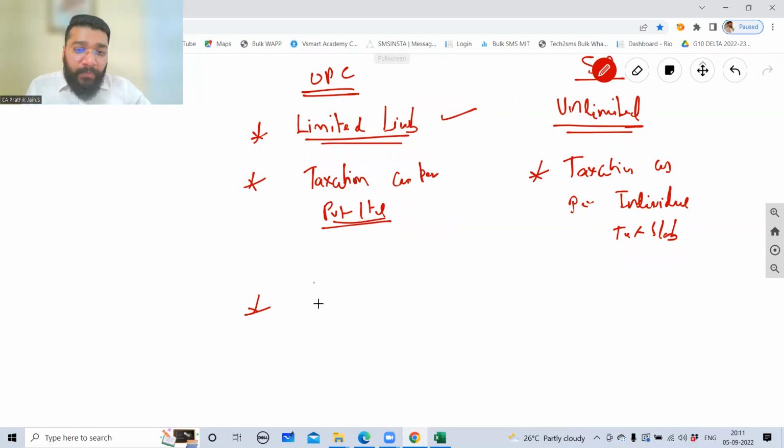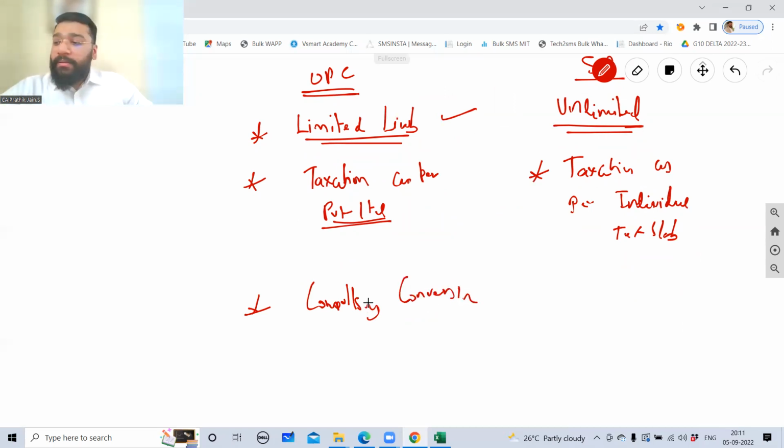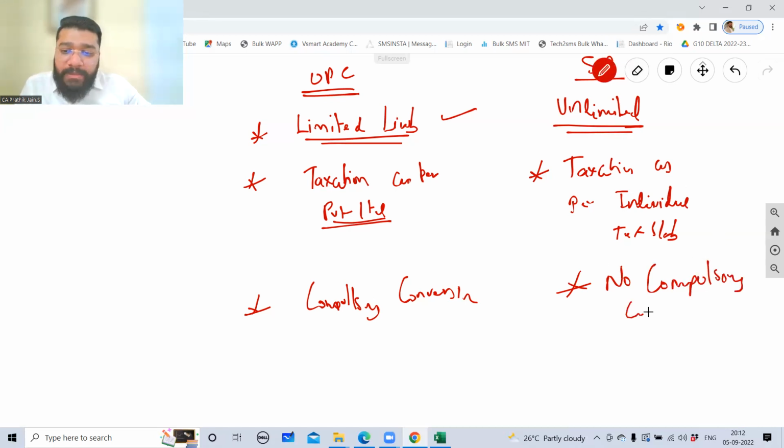Next point is compulsory conversion. Where does compulsory conversion come in? It comes when you breach the paid up capital limit. If you cross the paid up capital of 50 lakh, you're supposed to convert to a private company. If you breach the turnover limit, you're supposed to convert to a private company. Did you find such a compulsion anywhere in the sole proprietorship concern? No. So under the sole proprietorship concern, there's no compulsory conversion. Any problem here?